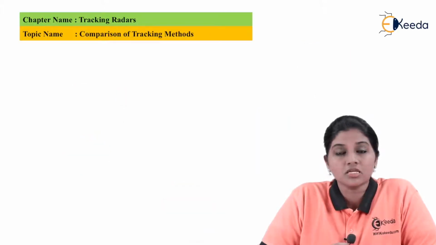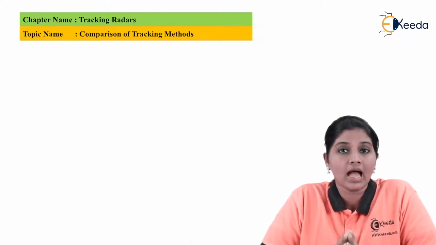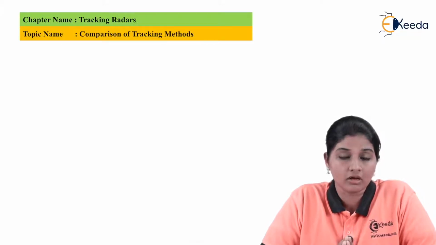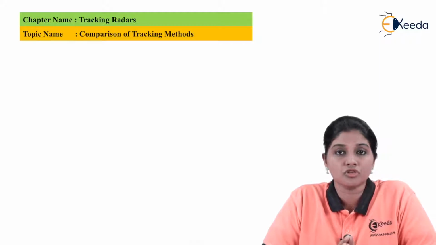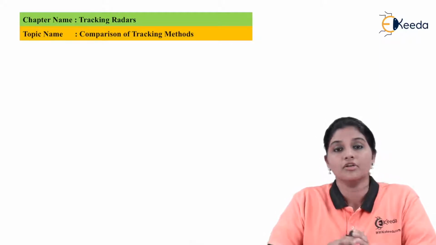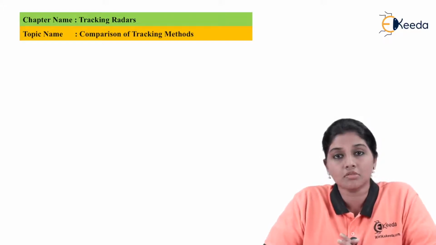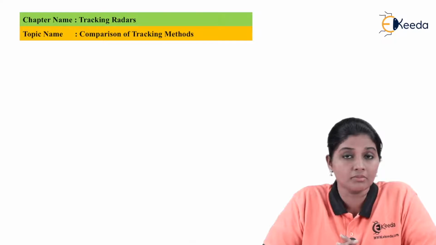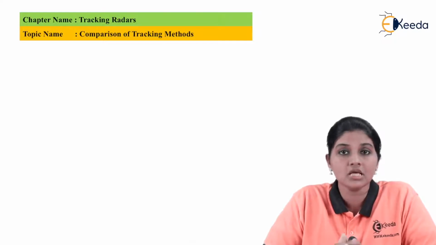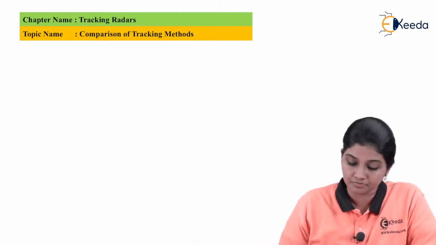We know that tracking is a process in which the tracker or the radar system determines the coordinates of the target and provides the data in order to determine the actual position of the target. We can use the data in the future for determining the future position of the target. Different types of tracking methods are used for tracking the object. The two major types that we are going to compare are amplitude comparison monopulse and conical scan tracking. So let's begin with the comparison.